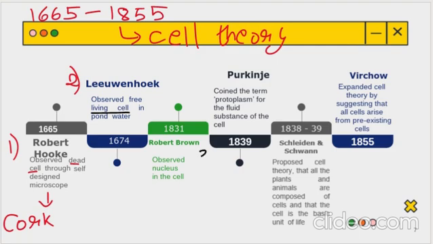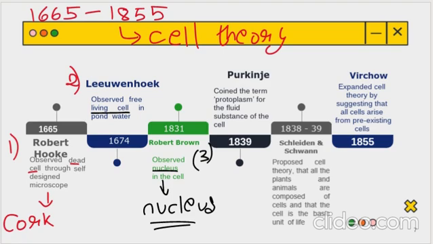In third place came Robert Brown, in 1831. When these two had discovered that the cell is there, he discovered the first thing inside the cell, which is the nucleus. He discovered the nucleus in the cell, the main thing, the brain of the cell.